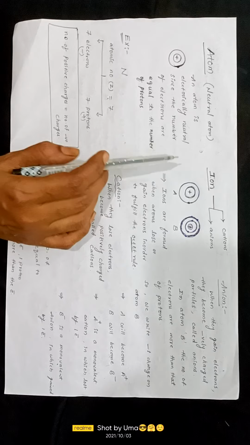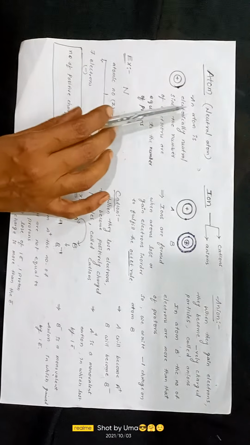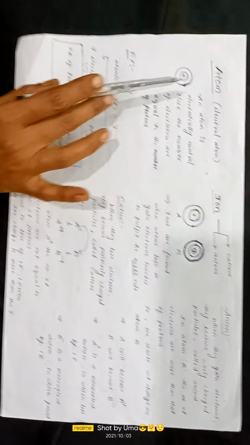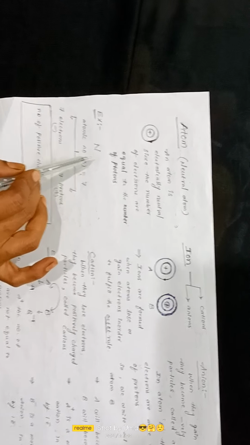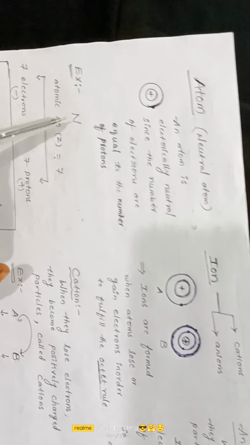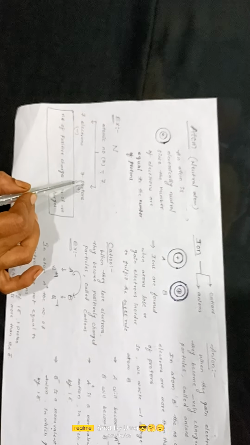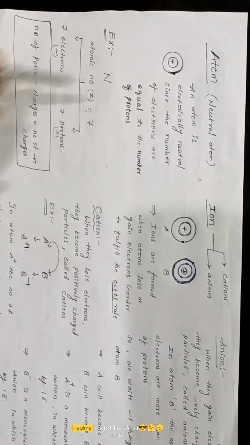Today I am going to discuss the differences between atom and ion. So let us discuss what an atom is. An atom is electrically neutral because the number of electrons is equal to the number of protons. By taking nitrogen, you can understand. Suppose a nitrogen atom is there. The atomic number of nitrogen is 7. So there are 7 protons and 7 electrons present in the nitrogen atom. That means the number of negative charges is equal to the number of positive charges. So that's why an atom is electrically neutral.